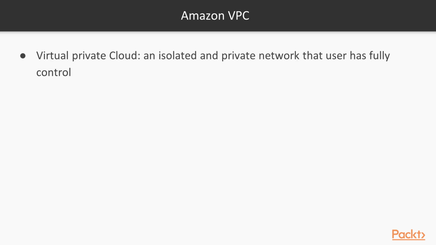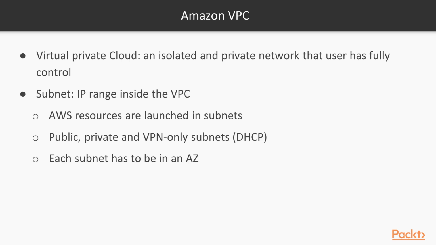Now let's talk about Amazon VPC. The virtual private cloud is your own isolated network. It's a private network using private IP addresses where you have entire control. You need to have subnets, so you have an IP range inside the VPC where you put AWS resources. You may have public, private, and VPN-only subnets.